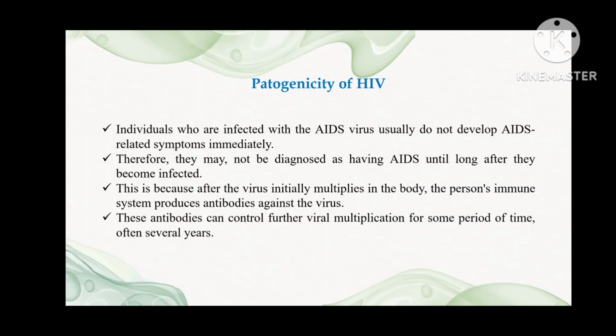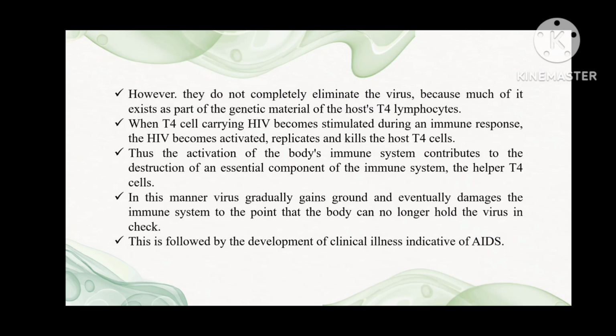Generally, regarding the pathogenicity of HIV, individuals who are infected with the AIDS virus usually do not develop AIDS-related symptoms immediately. Therefore, they may not be diagnosed as having AIDS until long after they become infected. This is because after the virus initially multiplies in the body, the person's immune system produces antibodies against the virus. These antibodies can control further viral multiplication for some period of time, often several years.